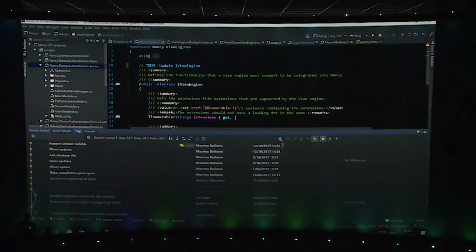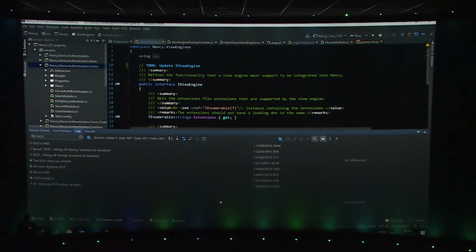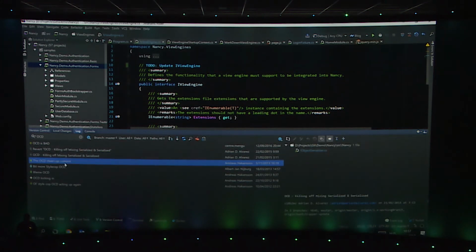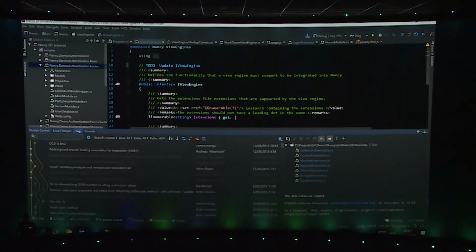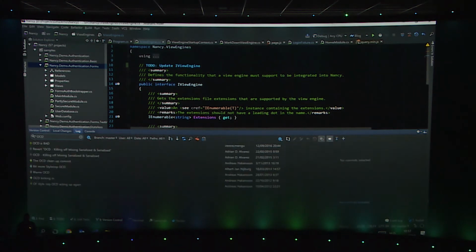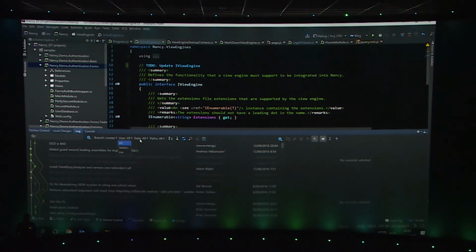The nice thing is there's also an extensive and quite powerful log available. So imagine you want to find some certain commit that is in your source control repo. If I search for OCD, for example, I will immediately find that OCD is bad and killing off the OCD cleanup commit. So apparently Nancy is quite prone to OCD. Nice thing is, if you have a large history, this is all cached, so the search that you perform here will be really fast. I can still filter based on branch, based on user, based on date, and select even a date range in which I want to search for a specific commit, etc.